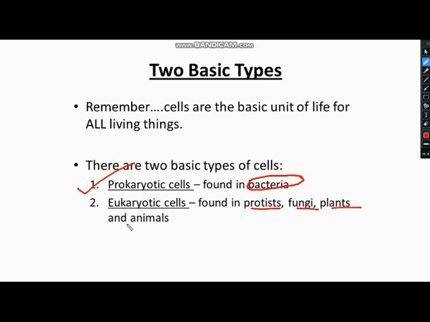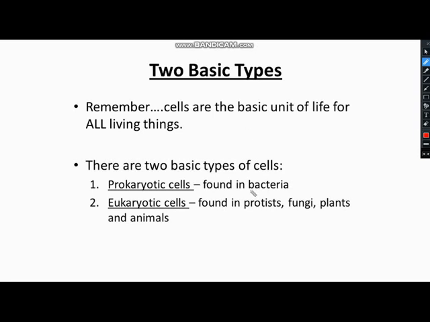Now remember one thing, the kingdom Monera includes only bacteria. So it means the members in the kingdom Monera are made up of prokaryotic cells and they are known as prokaryotes. And the next 4 kingdoms, Protista, Fungi, Plantae and Animalia, all the organisms included in these groups are made up of eukaryotic cell, and all together they all are made up of cell. So is it clear to all of you?